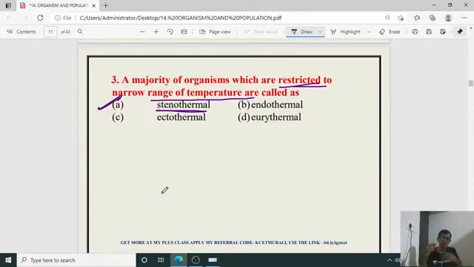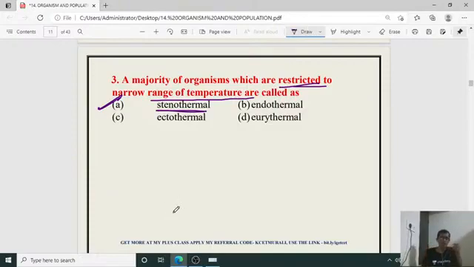Here it is stenothermal, and these stenothermal animals are restricted to a particular habitat where the temperature is well suited to that animal. Otherwise, they are going to die, or they may migrate from that area to another area where they are going to get a suitable environment. So the right answer for the third question is A.